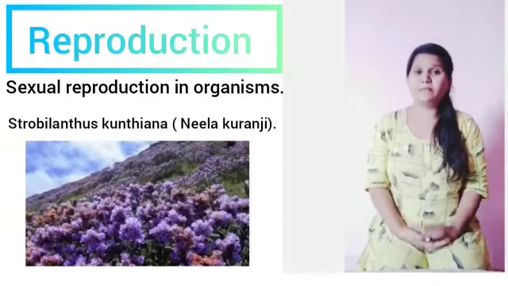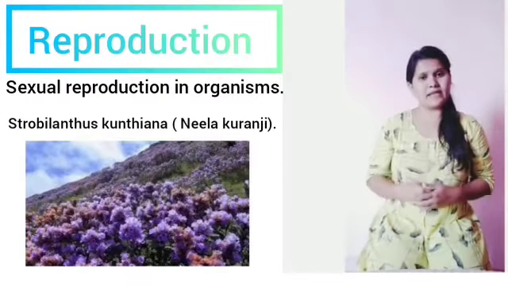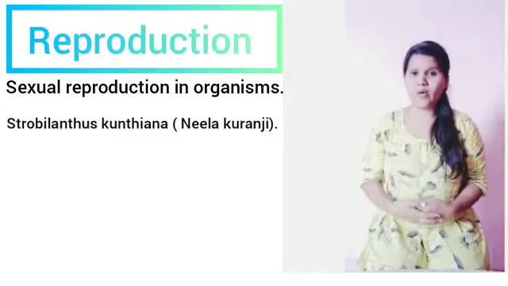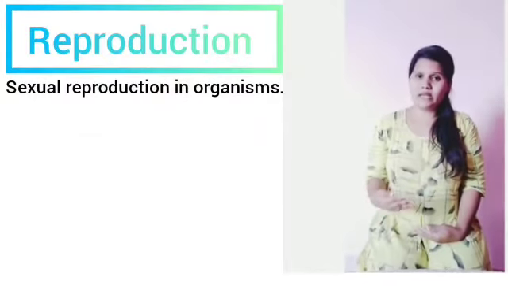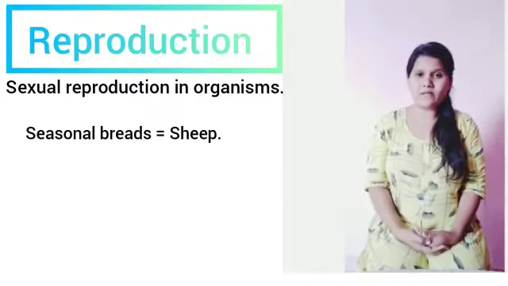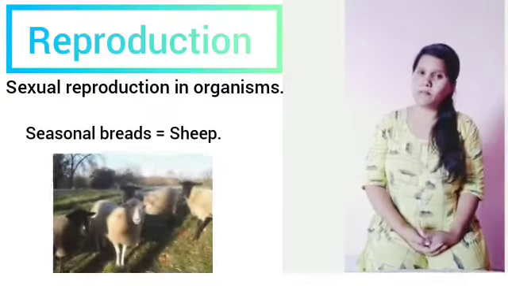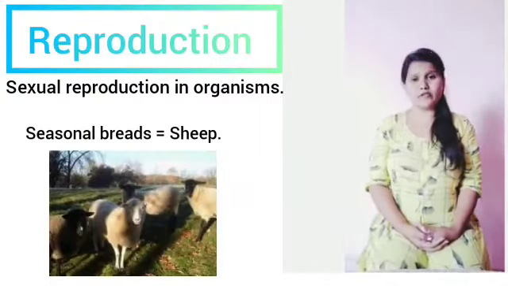Some plants breed seasonally and some breed continuously. Similarly, in animals, some breed seasonally. In wild animals, for instance sheep, they breed in the season of spring.